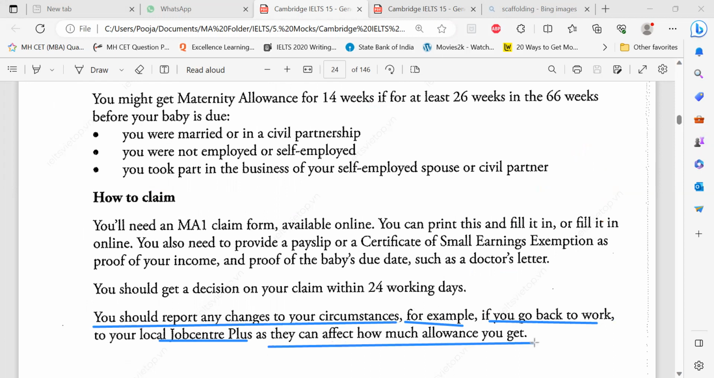Sometimes it's here. So these two patches should have the answer. Now, differences. Where's the word differences? Differences means changes. And the payments may be affected, so they can affect how much allowance you get. So this is already mentioned. Payments means allowance. This part is not there.